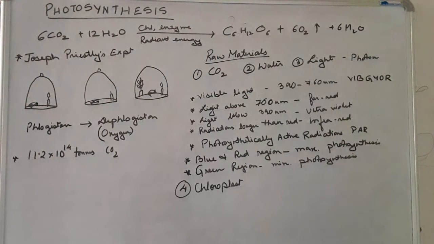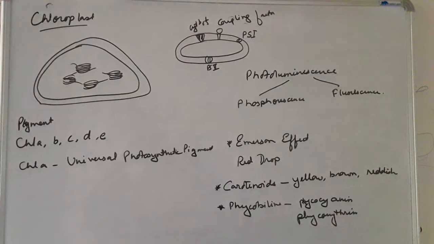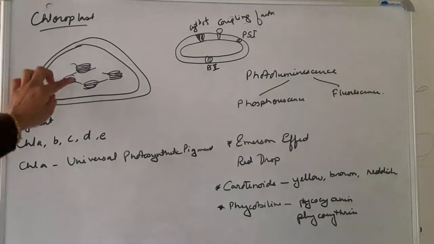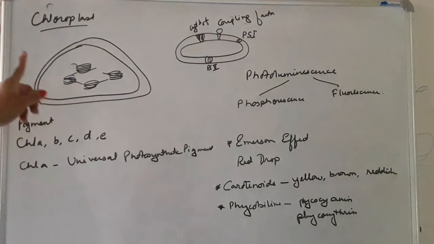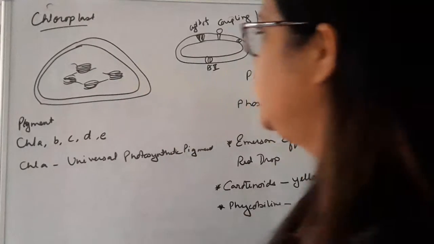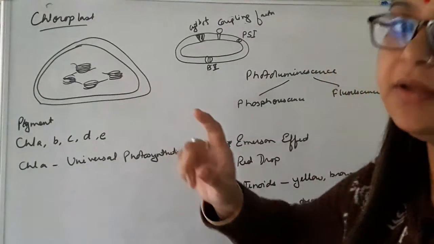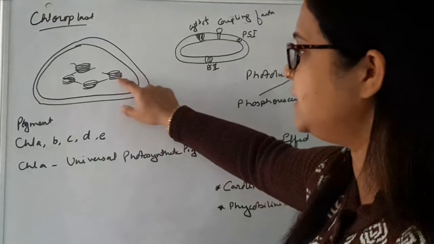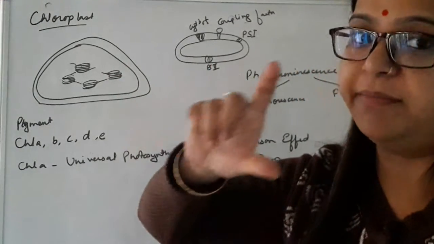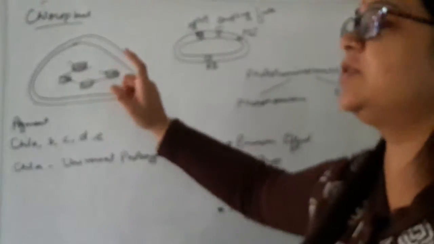Okay, now the next is the chloroplast. We have already discussed the chloroplast structure in our cells chapter, so let's revise it once. This is the structure of the chloroplast. This is the outer layer, that means the outer membrane. These are the thylakoids, plate-like structures which are stacked together. These thylakoids together form a stack, and that particular stack is called the granum.